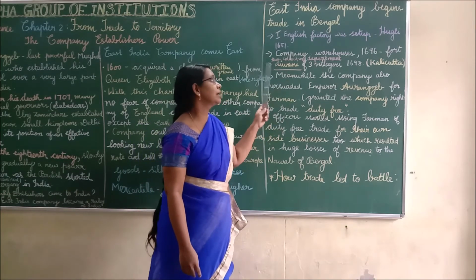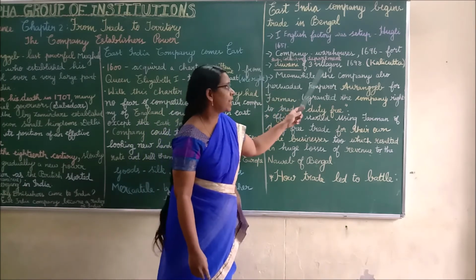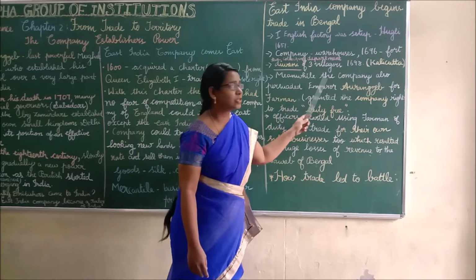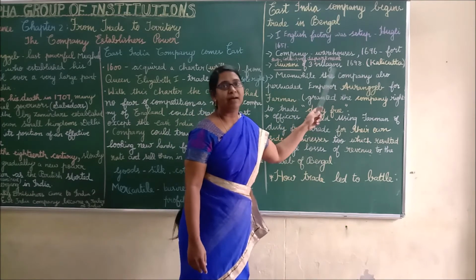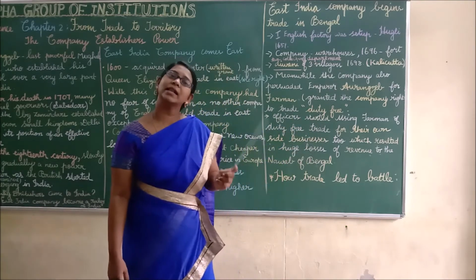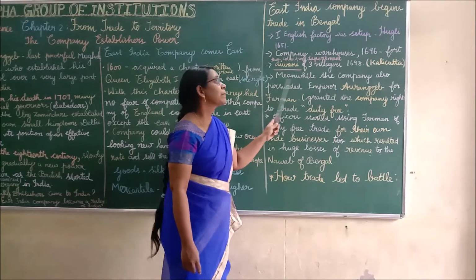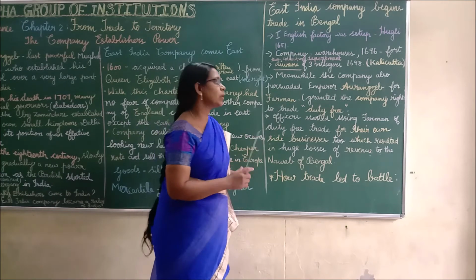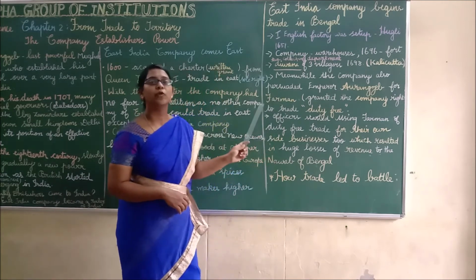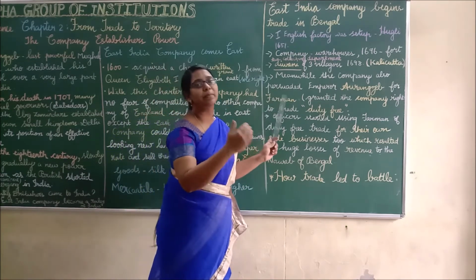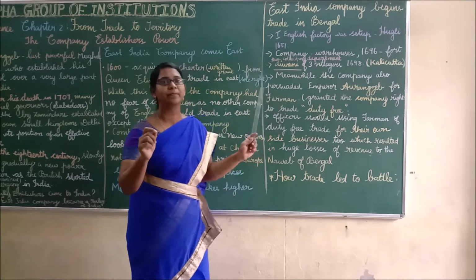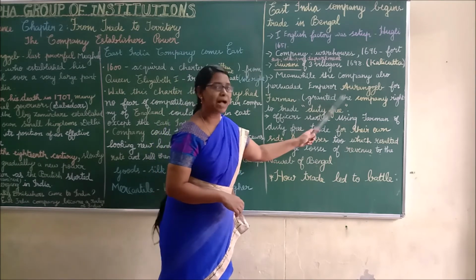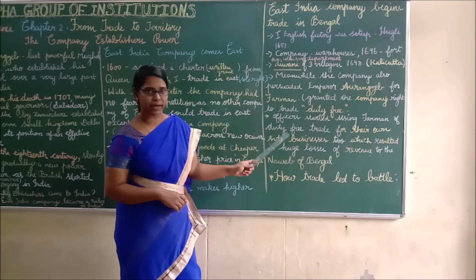Diwani is nothing but a tax collecting department. In the year 1698, one of the villages was Calcutta, now at present known as Calcutta or Kolkata. Meanwhile, the company also petitioned Emperor Aurangzeb for a farman. Farman is similar to a charter, that is, a written grant. This farman granted the company the right to trade duty-free.